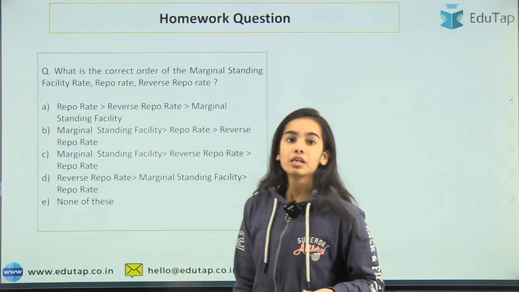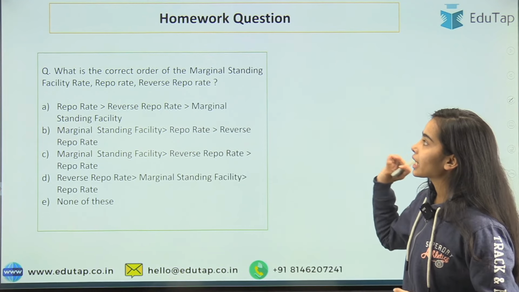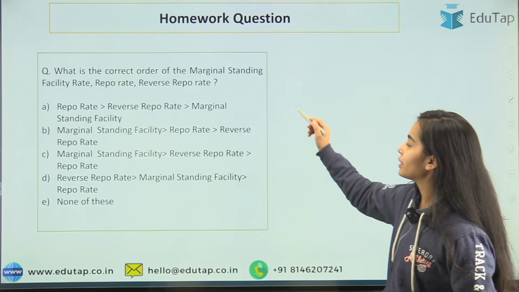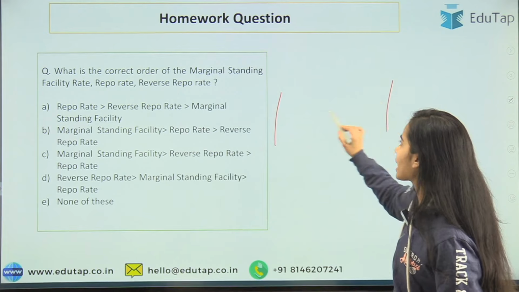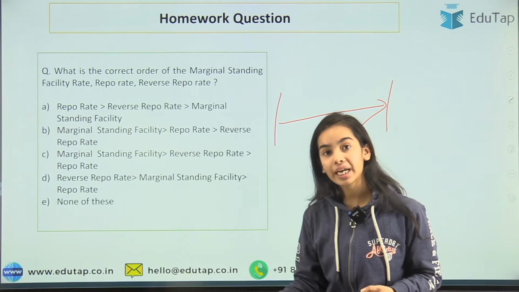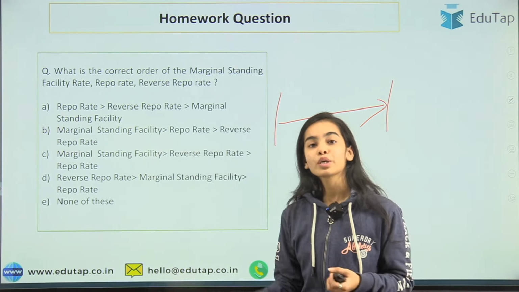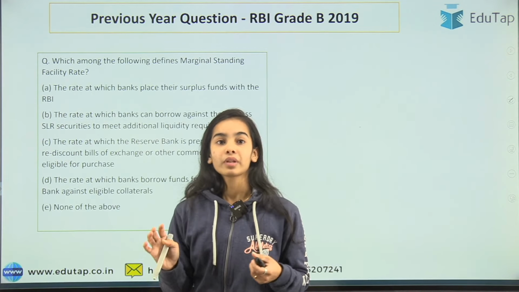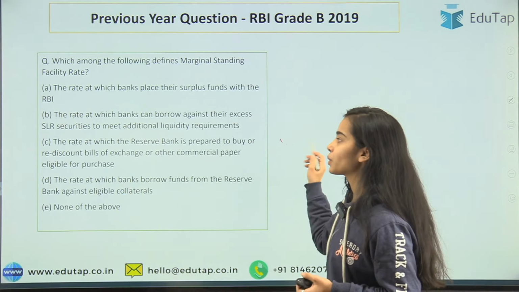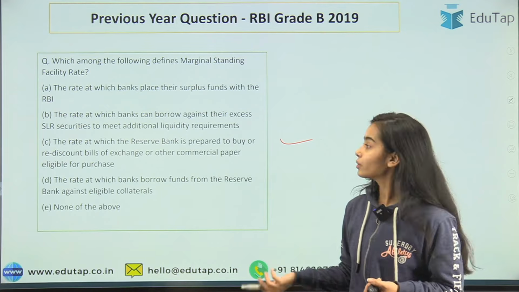Okay. So the homework question is: what is the correct order of the margin standing facility? I have told you the upper band, the lower band, the corridor, what is the lowest rate, what is the highest rate. So you have to tell that only. Okay. Then the previous year question, you can also answer this easily, I hope, now.